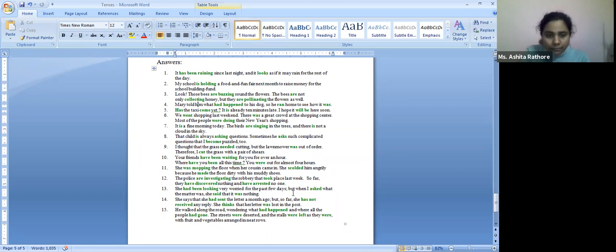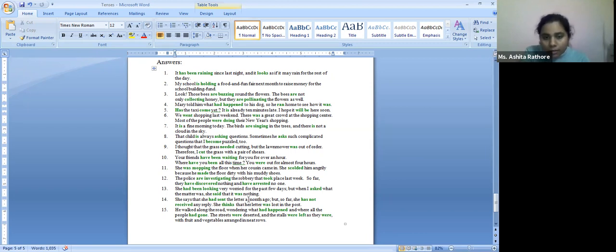Okay, timeline. Next, she says that she had sent the letter a month ago, but so far, now she had sent. Why? Because the action is already complete in the long past. It's long gone. The letter has been posted and the time limit has been given. Wherever a time constraint comes in, first check the perfect tense. Can that be put? Because it will be put.